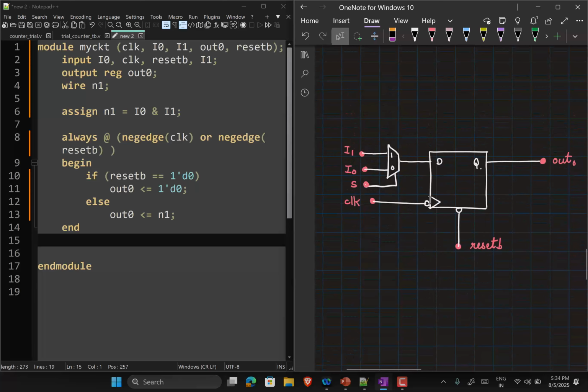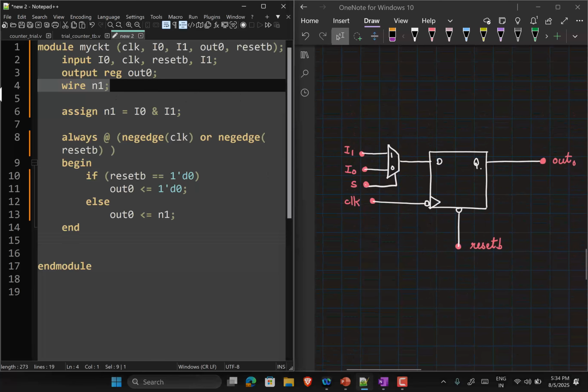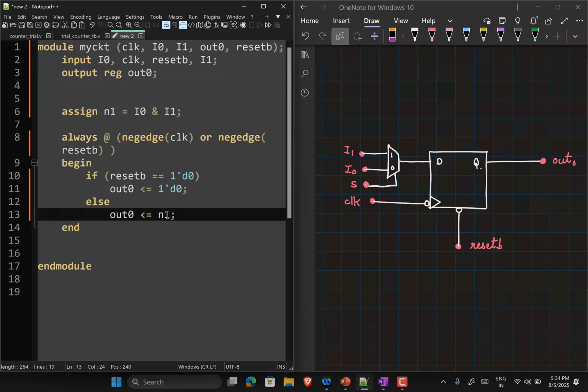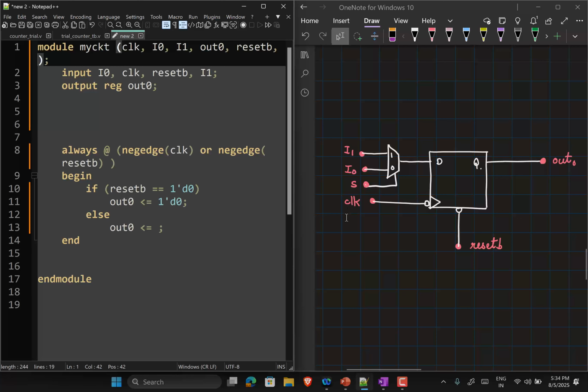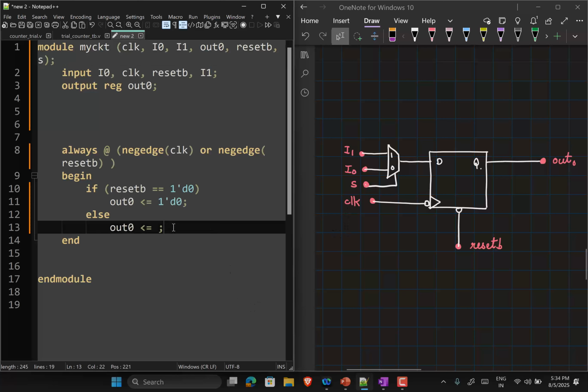Okay. So now I have a mux. Let's keep it simple and let's say I want to have the output written here. Now how do I go about this? So first I have to declare S. Now under the else condition, I can of course write out 0 equal to S bar I0 plus S I1, but I can also write a case statement here.